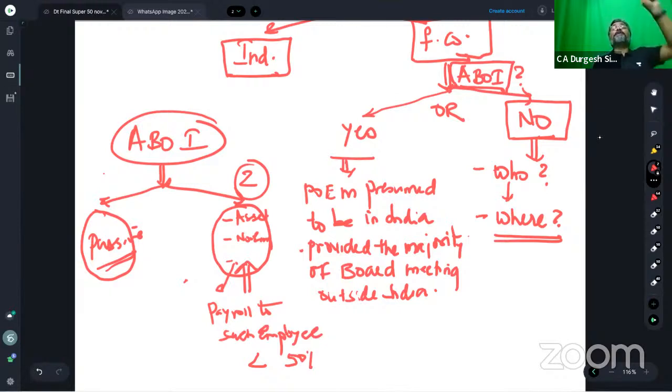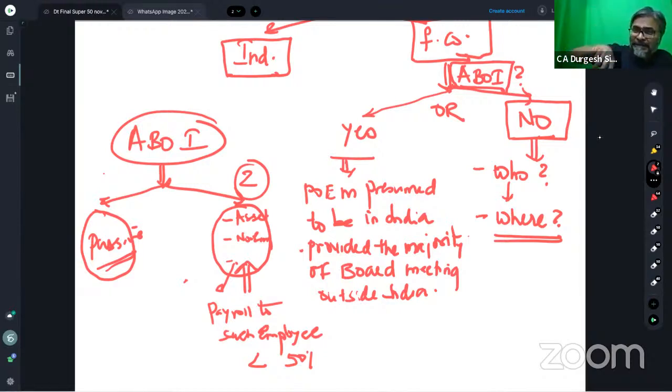The presence of the asset in India, the number of employees in India, and the payroll given to such employees in India should be less than 50% of the total asset, or of the total employees, or the total payroll paid by that foreign company. That is what the ABOI test is all about.